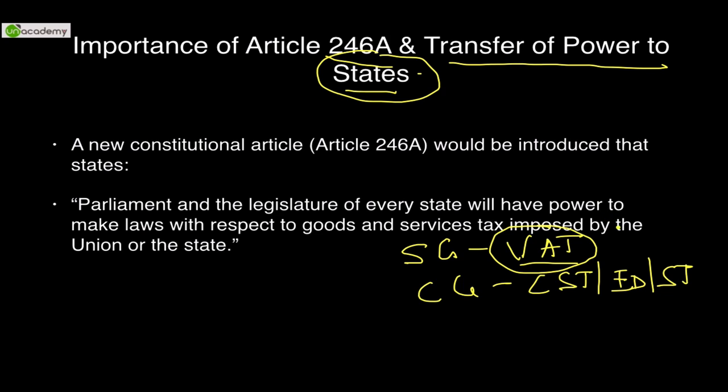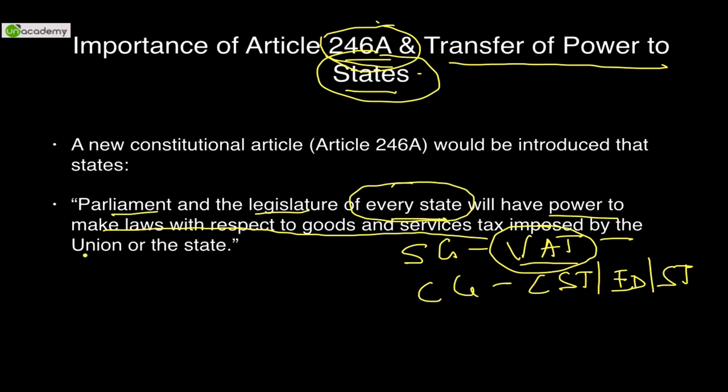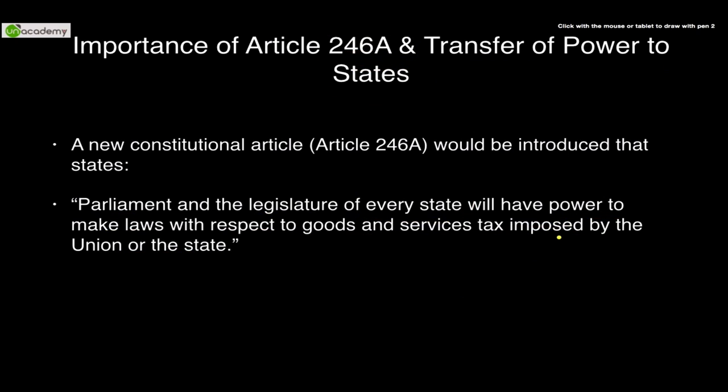So, a need for a constitutional provision under Article 246A will transfer certain powers into the hands of state governments. So, let's see what it would state. The Parliament and the legislature of every state, mind you, every single state of India, will have the power to make laws with respect to goods and services tax imposed by the Union or the state. So they would have the opportunity to chip in and fix the taxation rates so that when VAT is abolished, they do not lose out on their revenue in terms of GST. So this is the importance of Article 246A.